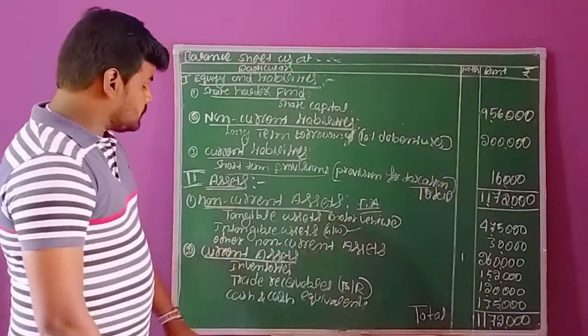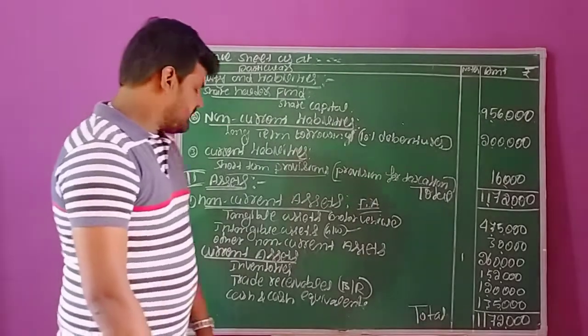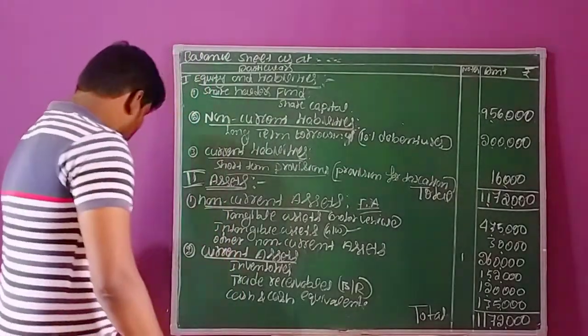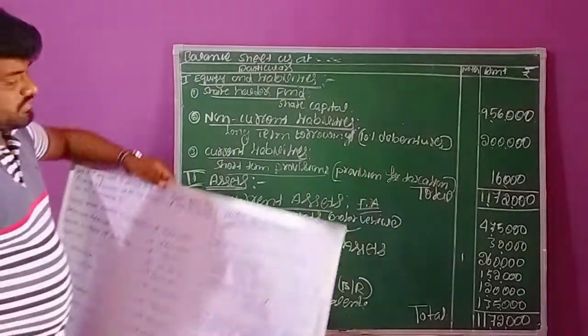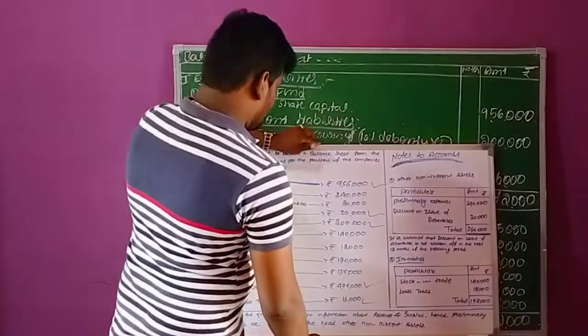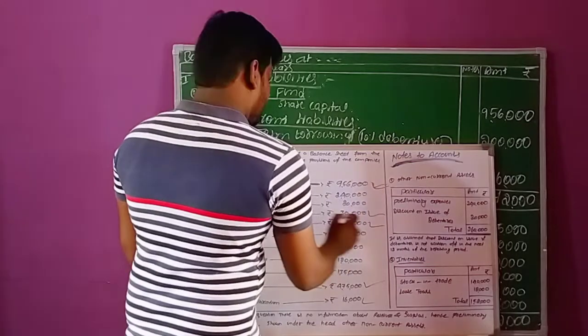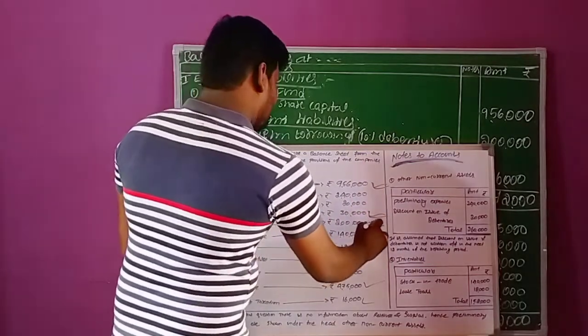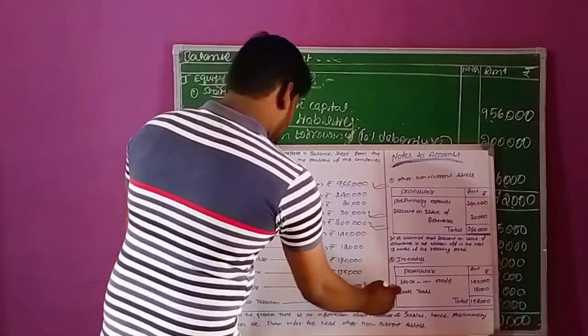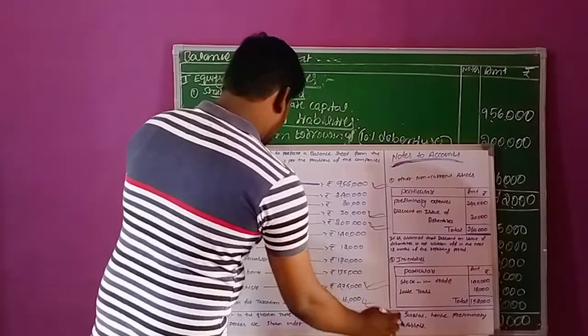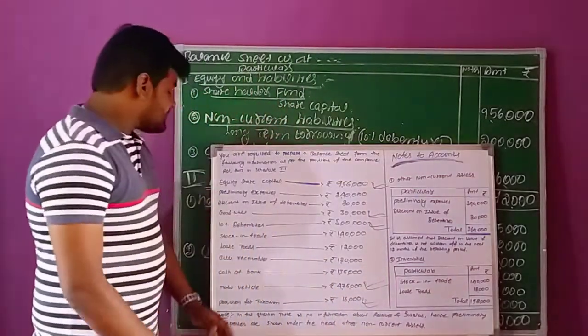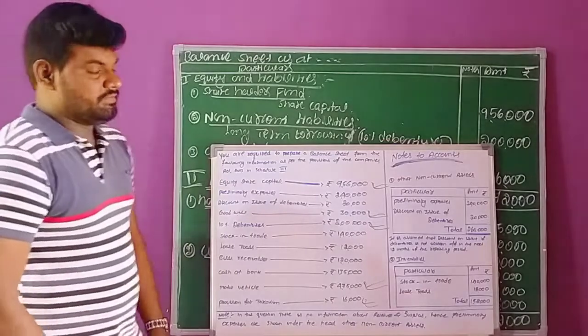So these are the two transactions related to fixed assets. For the next transactions, you have to observe the question. As per the given information, we have completed share capital, goodwill, debentures, motor vehicle, and provision for taxation. These many transactions we have completed.